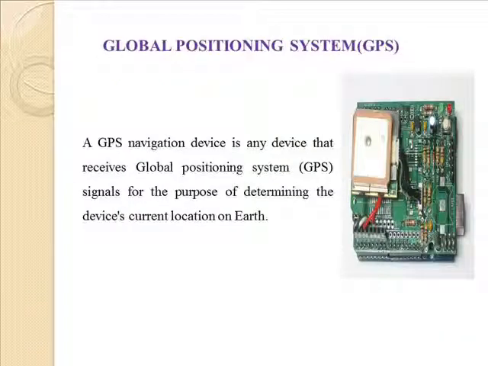Global Positioning System, GPS, is based on space satellites and gives the current location. A GPS navigation device is any device that receives Global Positioning System signals for the purpose of determining the device's current location on the Earth. A GPS device provides latitude and longitude information, and some may also calculate altitude, although this is not considered accurate or continuously available enough to rely on exclusively for aircraft.